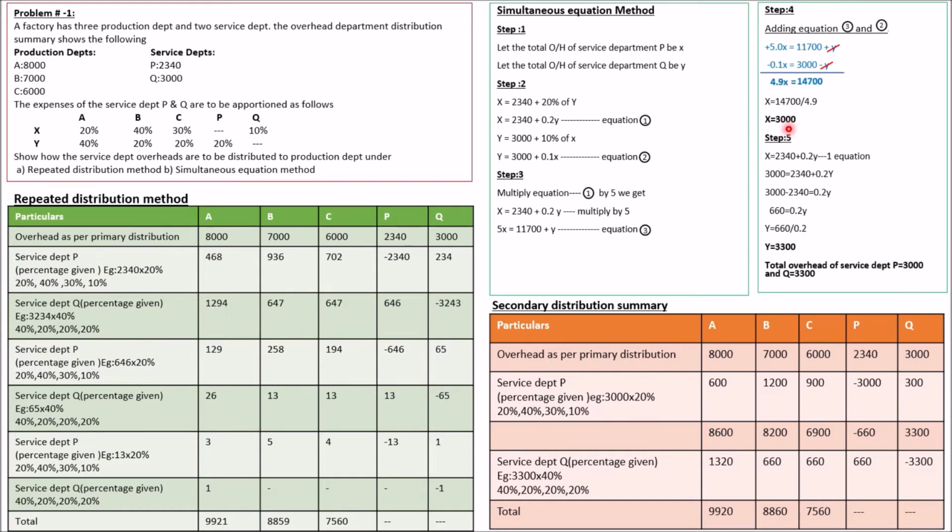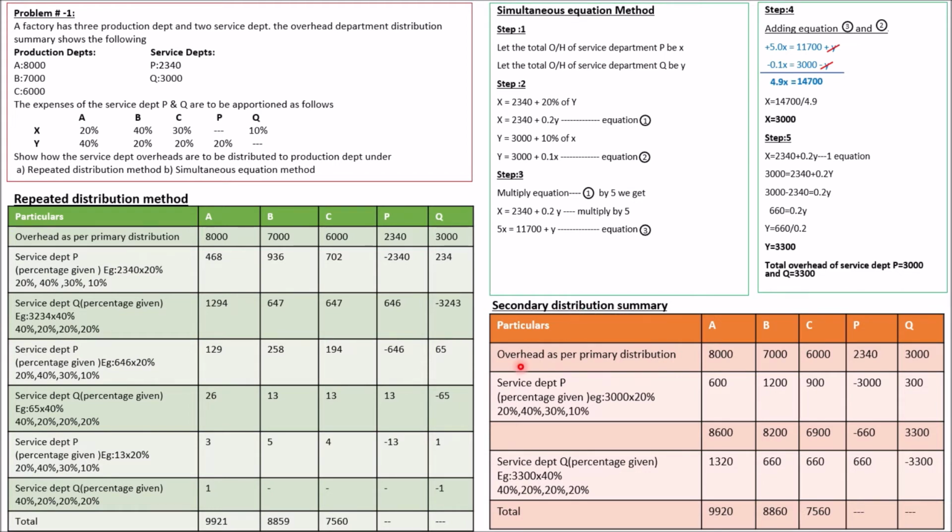P is 3000, Q is 3300. This is how you need to solve the simultaneous equation, where you will be finding the new values of overheads for the service department. Now whatever the values here, those values have to be redistributed. These are the expenses of P and Q. These expenses need to be redistributed again. That is known as secondary distribution or redistribution of overheads.